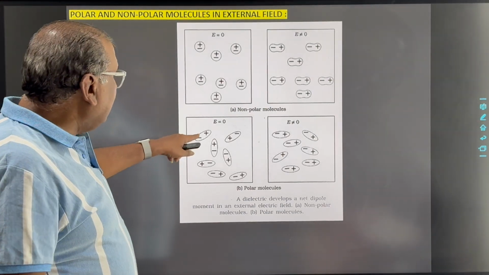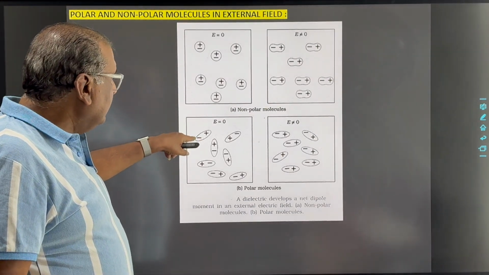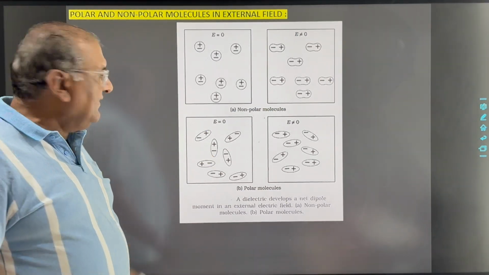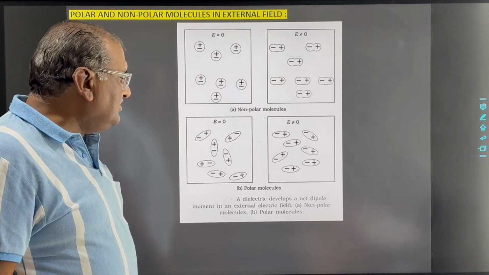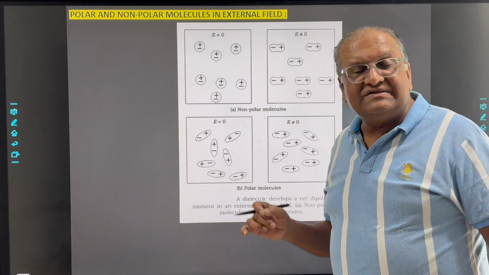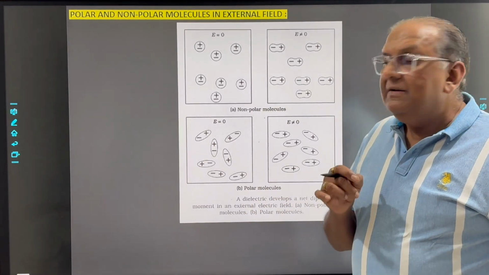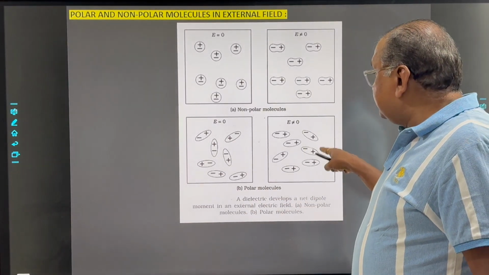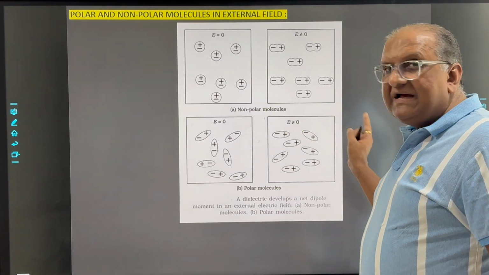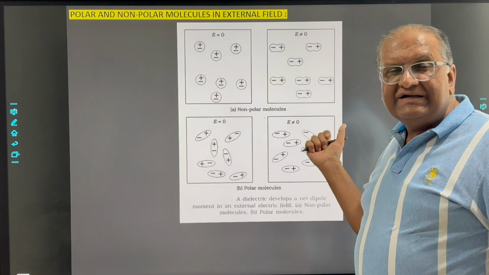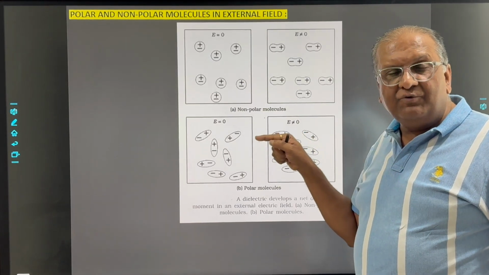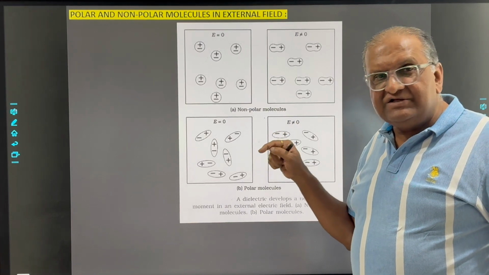Similarly, if we think about the polar molecules, then each polar molecule has some dipole moment. But due to random orientation of all these, the net dipole moment of the substance is 0. But in the external field, again, the positive charges will experience forces in the direction of the field, and negative charges will experience forces in the opposite direction of the field.